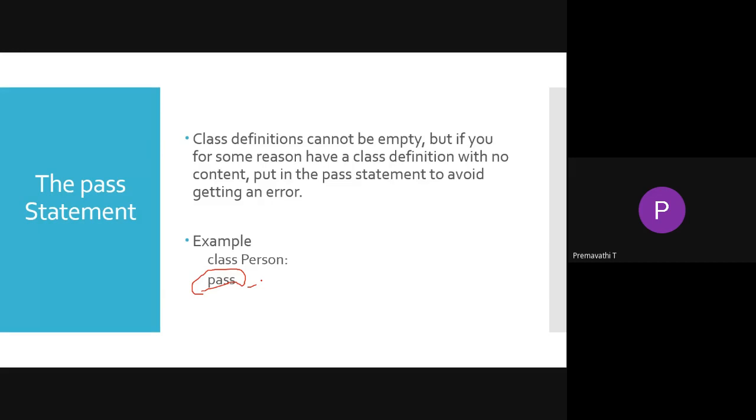So whenever we create a class, usually we create class C1. Here we would create the empty class in C or Java like this. But here, instead of that, we are using the pass statement for the empty class. This class is called an empty class. So we are not defining the empty class, we are using the pass statement.